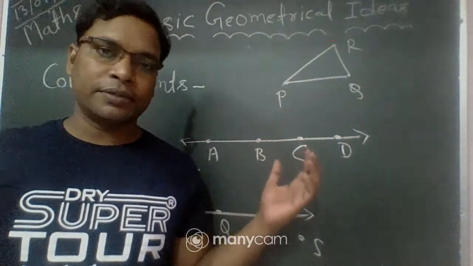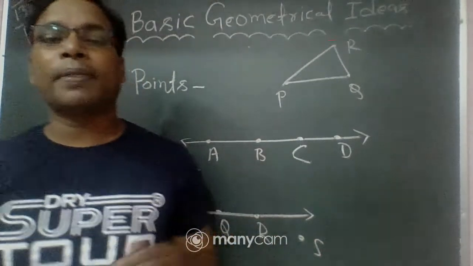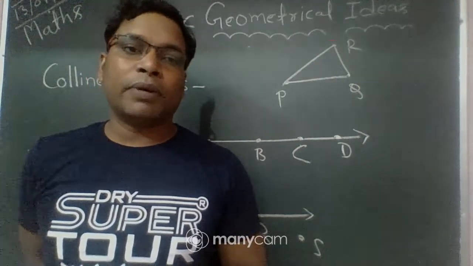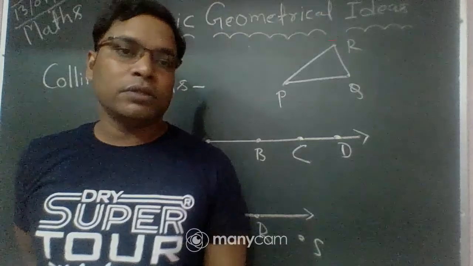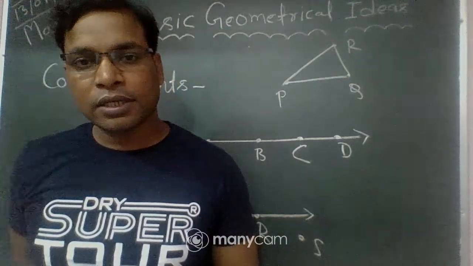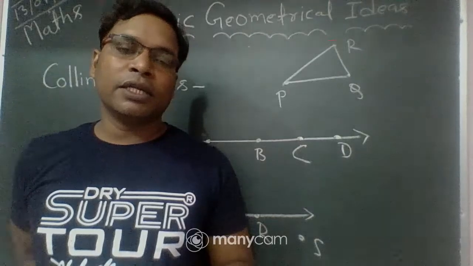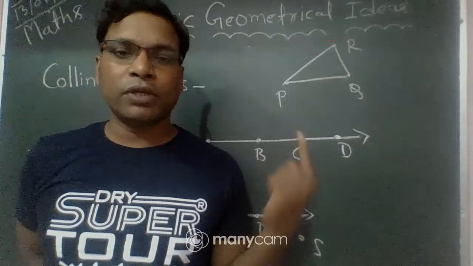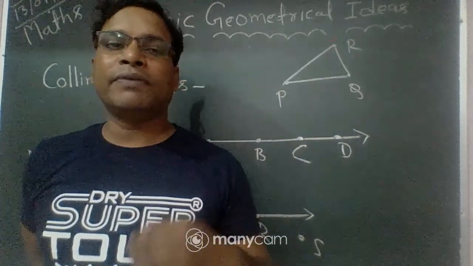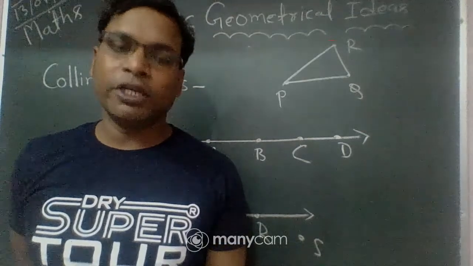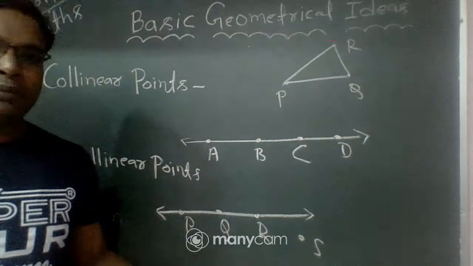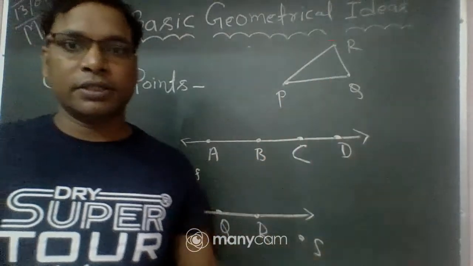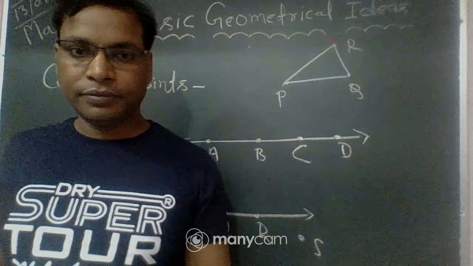Okay, and suppose you are given five collinear points and asked how many lines can be passed through them. If the five points are collinear, it means they lie on the same line, so only one line can be passed through three or more, four, five, six, and so on collinear points. Okay, and for non-collinear points it depends on the number of points. Clear? Here three points, so three lines. This is clear.